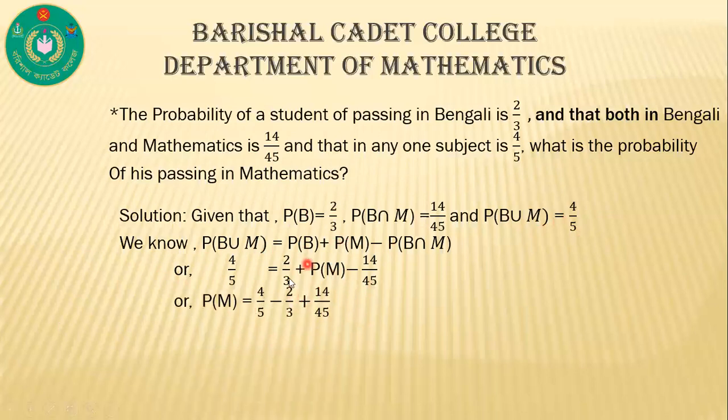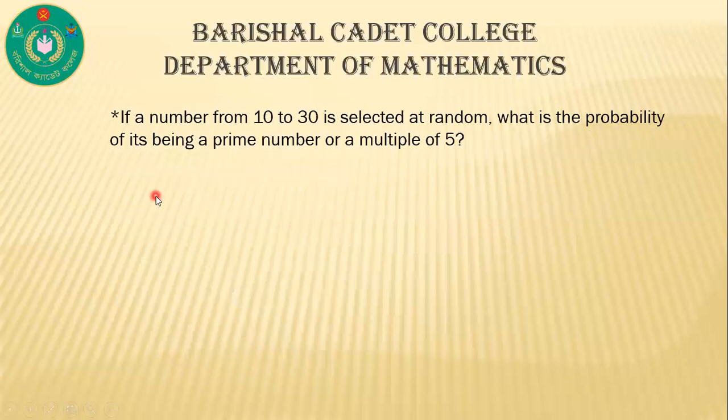So P of M, we can write P of M is equal to 4 by 5 minus 2 by 3 plus 14 by 45. That means 20 by 45. So the probability of passing in mathematics is 20 by 45. That means 4 by 9. Now another question. If a number from 10 to 30 is selected at random, what is the probability of its being a prime number or a multiple of 5?